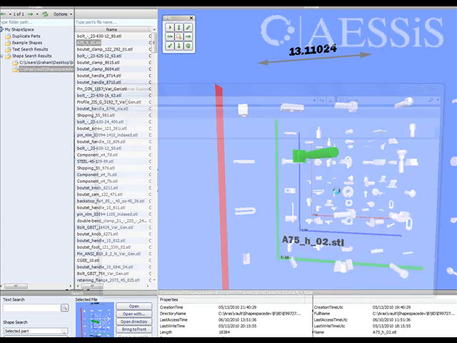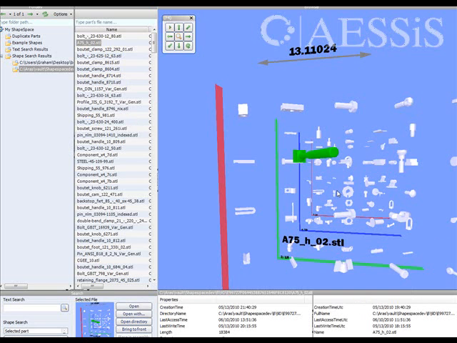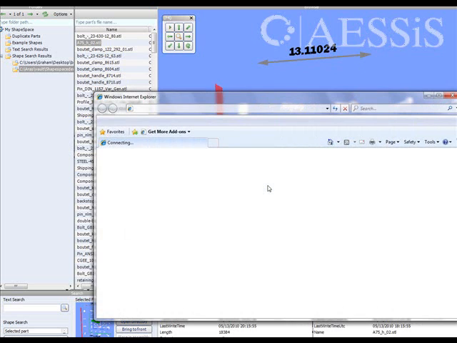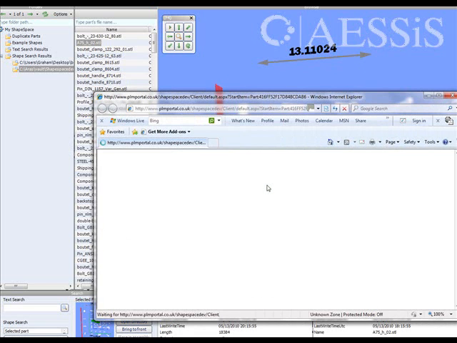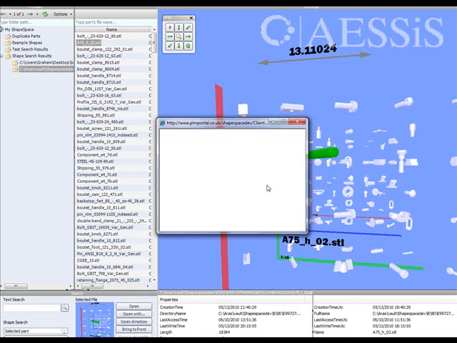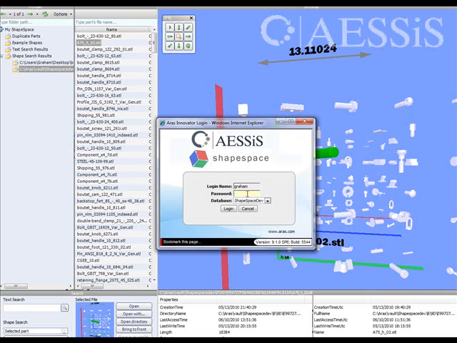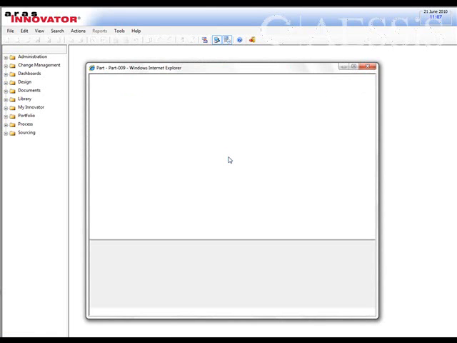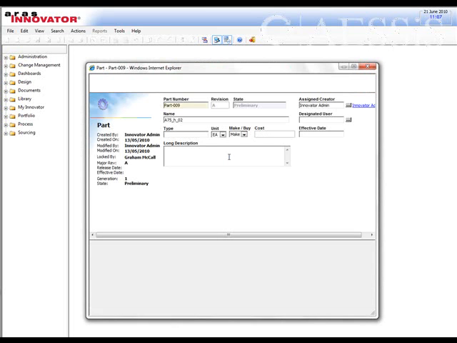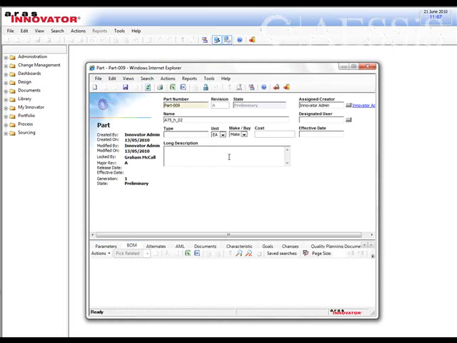So clicking the open command in Shapespace takes us back into the Aras environment. Aras prompts us to enter our login credentials again to ensure that we have the right permissions to view this particular part item, and then the part form for the similar part item is displayed.